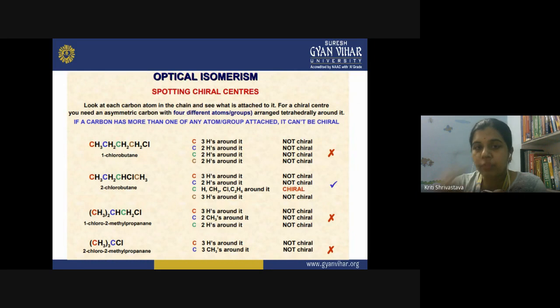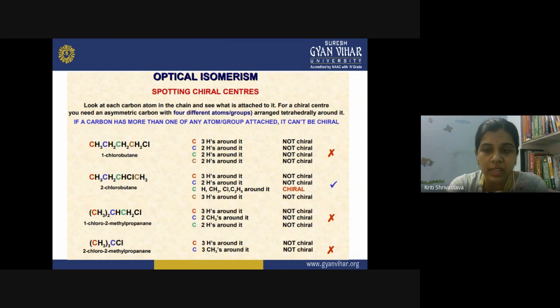Now let us try to find out the chiral centers in a molecule. Spotting a chiral center: you have to look at each carbon atom in the chain and see what is attached to it. And we know that for a chiral center, you need an asymmetric carbon with four different atoms or groups arranged tetrahedrally around it. So, if a carbon has more than one of any atom or group attached, it cannot be chiral. So, this is the condition.